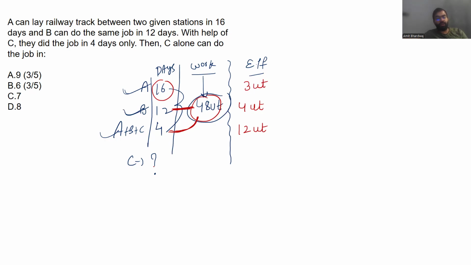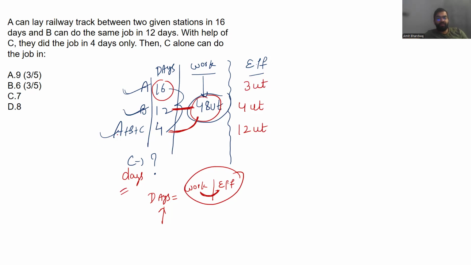Now, what is the catch point? Please understand, we need to find out the days for C. Please try to understand how we can approach the days. If you know what work C is doing, and if you know the efficiency of C in both scenarios, it will be easy for you to find out the days. Why? I will tell you now.